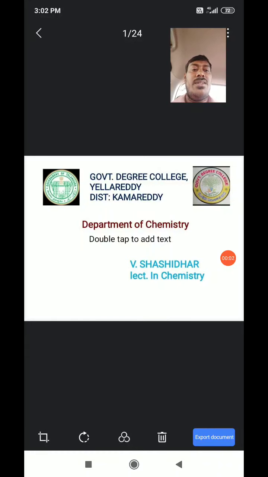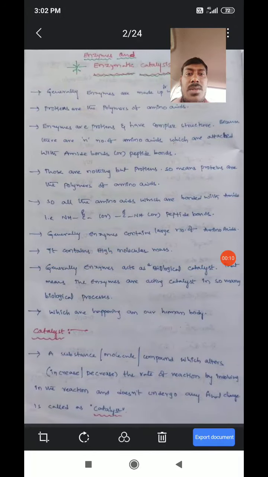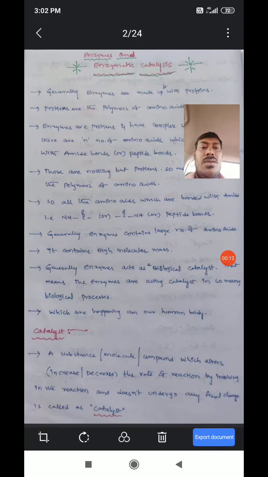So, hi everyone. Today we are discussing the enzymatic catalysis chapter. Here, enzymes and enzymatic catalysis. Generally, enzymes are made up of proteins.